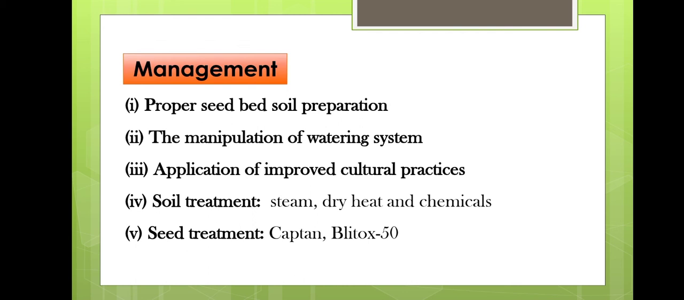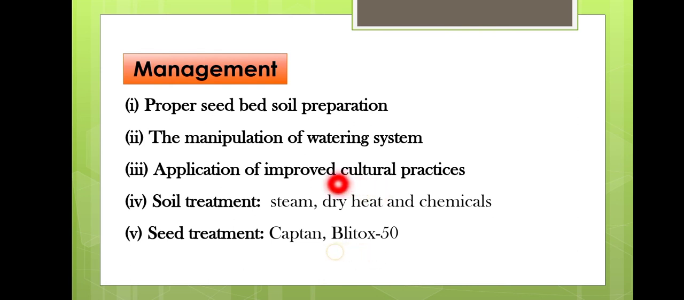Then the soil treatment. Soil treatment is very important because this disease is soil borne in nature. So we have to kill the oospores. That can be done by 3 methods, that is by use of steam or by use of dry heat or by use of different chemicals. So steam: by the use of an autoclave we can sterilize the soil that is going to be used in the seed bed preparation. We can sterilize the soil by the use of moist heat in the autoclave. So this is about the steam.